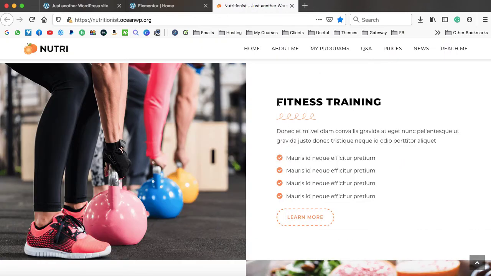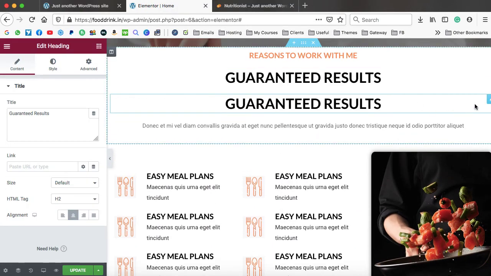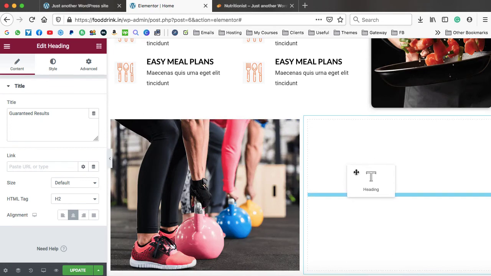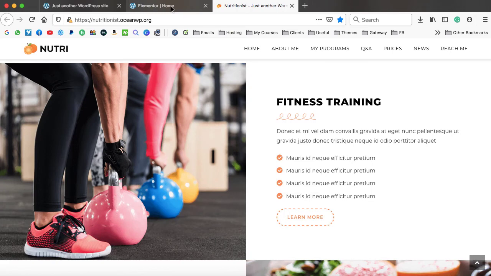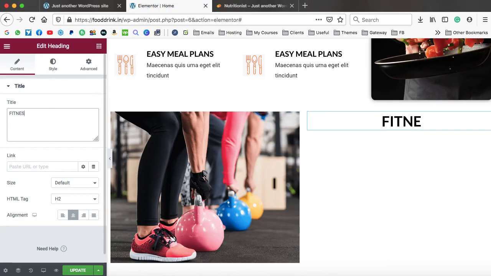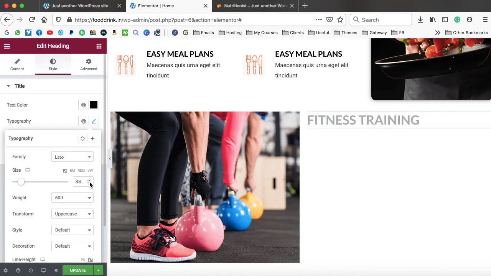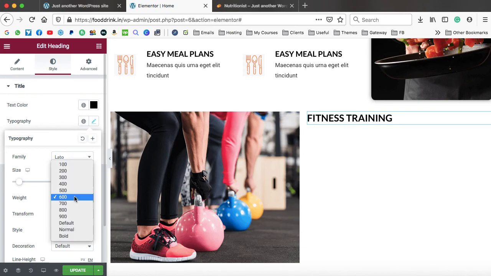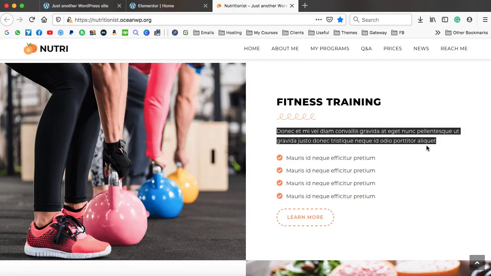Okay, so there is a heading, fitness training. Let's duplicate this heading and we can drop it inside the second column, and here we can type fitness training. Align it to left, and we need to decrease the font size as well. Also we can increase the font weight to 800. That's fine. Now I'm not going to add this text. You can simply go ahead, use the text editor and add this text.